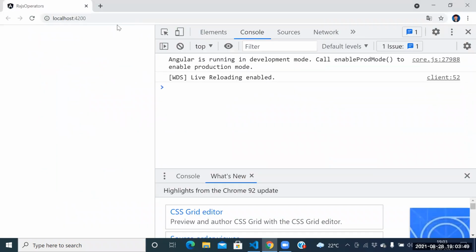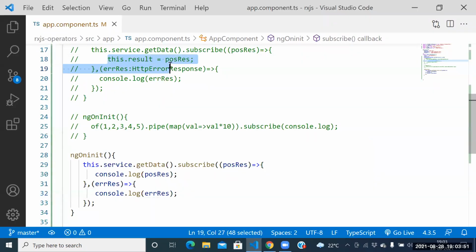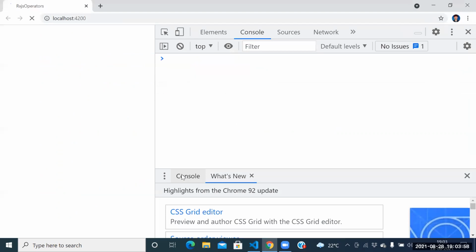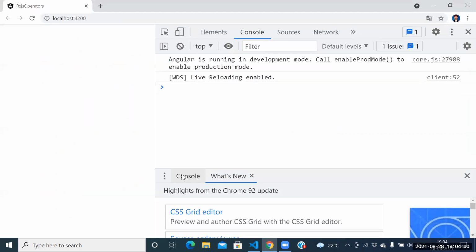So finally, not console.log now. Here we need to store into a result variable. Simply, we need to store into the result variable. What is the result we are getting again?